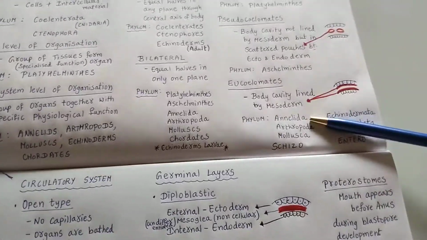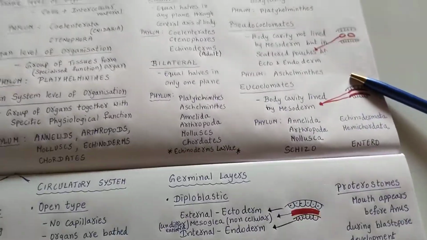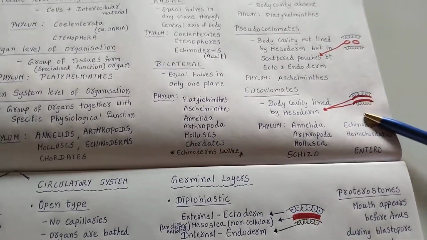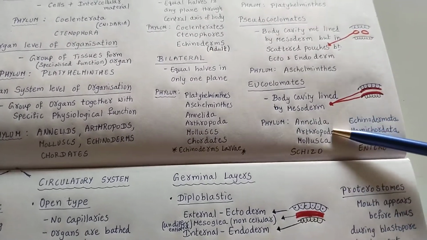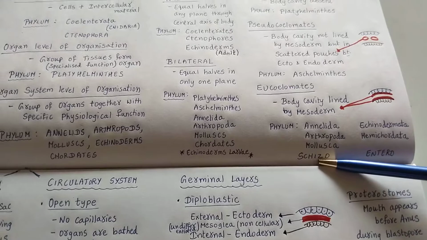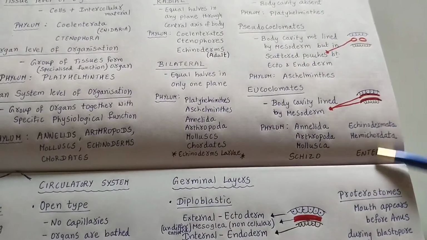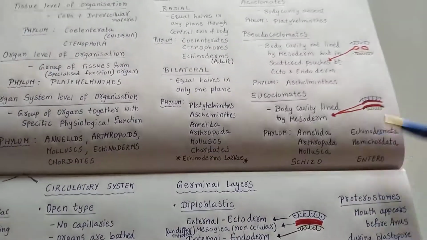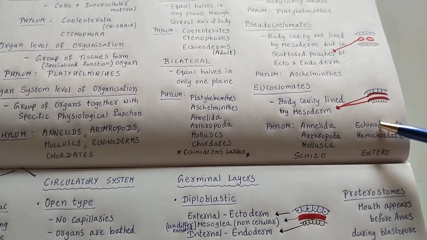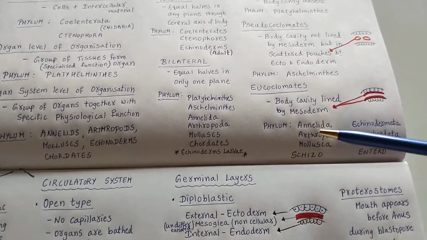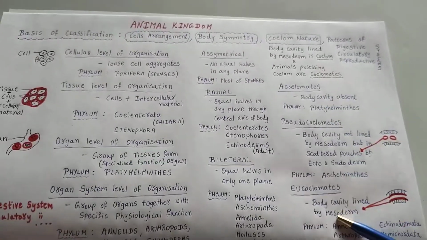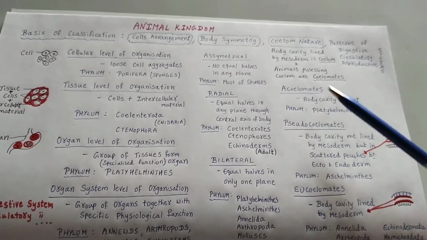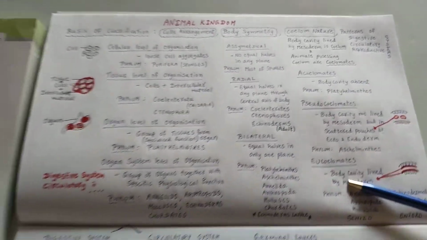But sometimes, if they ask which phyla come under schizo and which under entero, I have given here: phyla Annelida, Arthropoda, Mollusca come under schizo, whereas Echinodermata and Hemichordata come under entero. Or you can think in such a way, the primitive ones have schizo and the advanced ones have entero. So this is about the coelom nature: three different types, acoelomate, pseudocoelomate, eucoelomate.